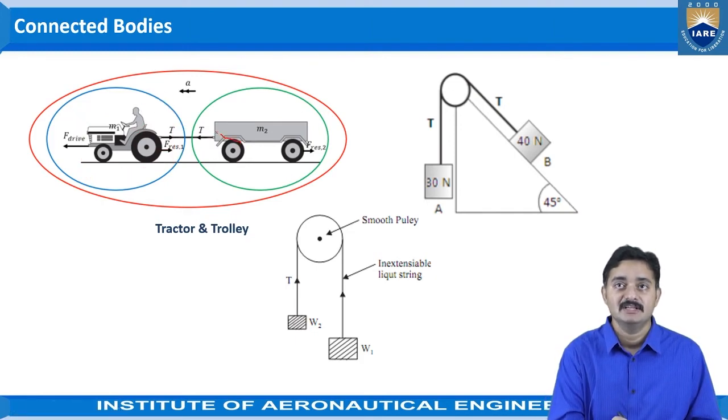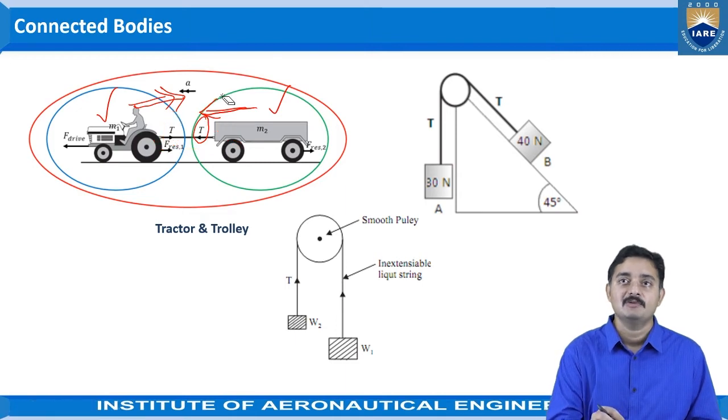In the consideration of the connected bodies here, the tension which is acting in the wire or connected means will always act in the outward direction. When we consider this body, the tension will act towards this side, away from the object. When we consider this body, tension will be acting away from the object.